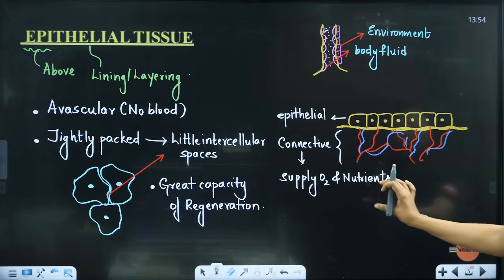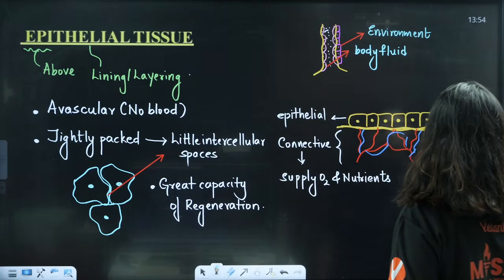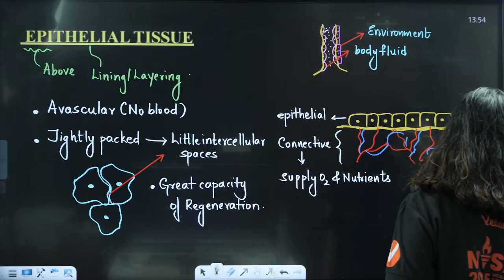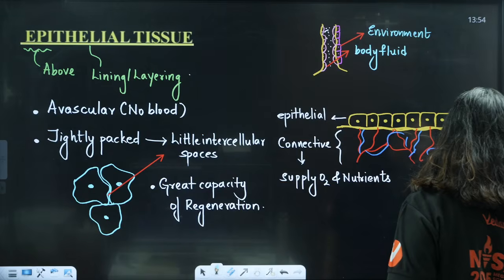So they will supply the O2 and nutrients. This is the basement membrane.